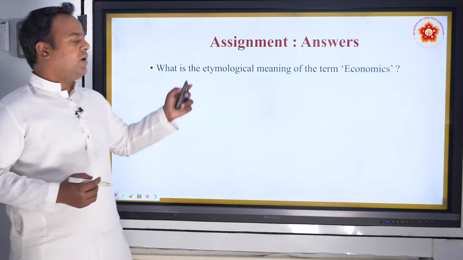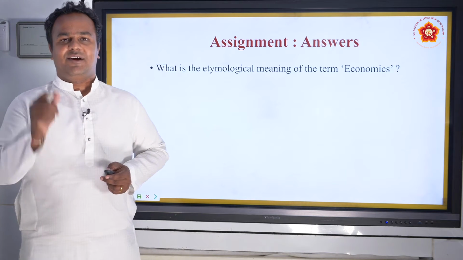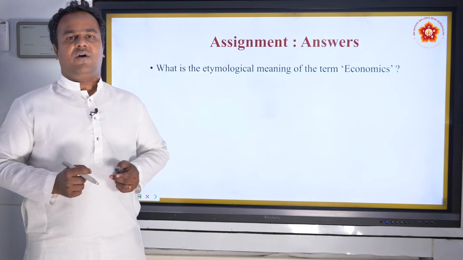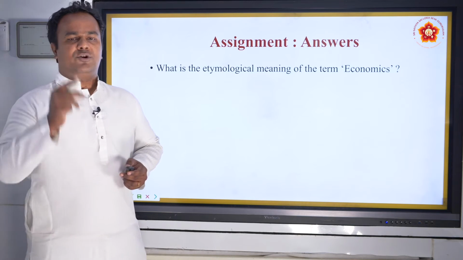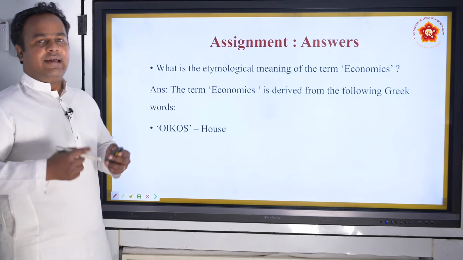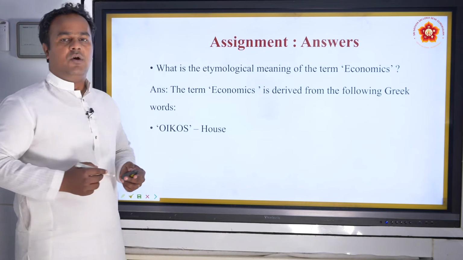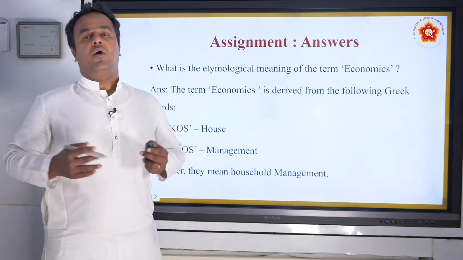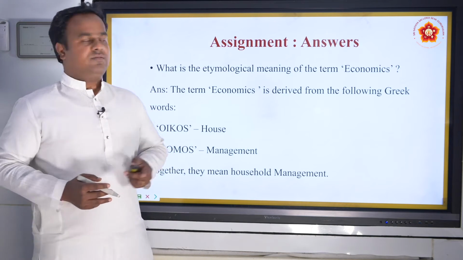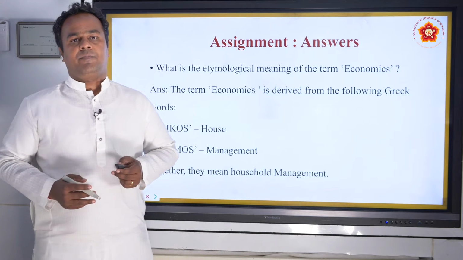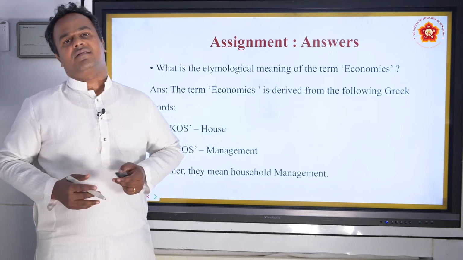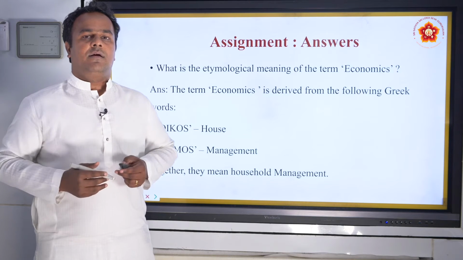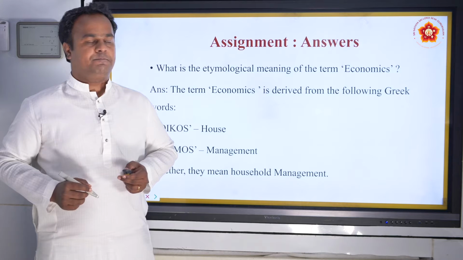The first question was, what is the etymological meaning of the term economics? I have told you that etymology means study of root word. There are two root words. They are Greek words. One is ekos and another is nomos. Together they mean household management. So this is a sample answer that I have displayed on your screen. You might take this as an example of how to write answers in a short format.